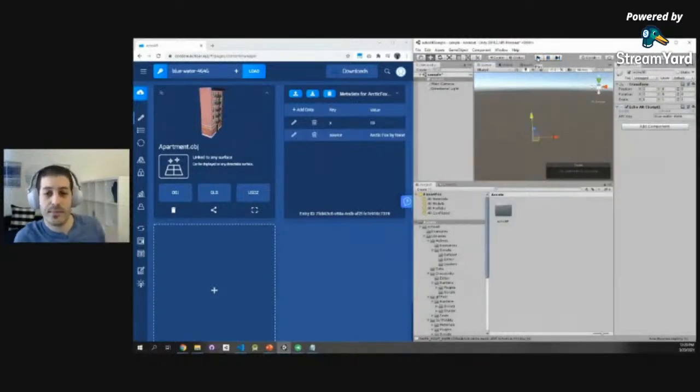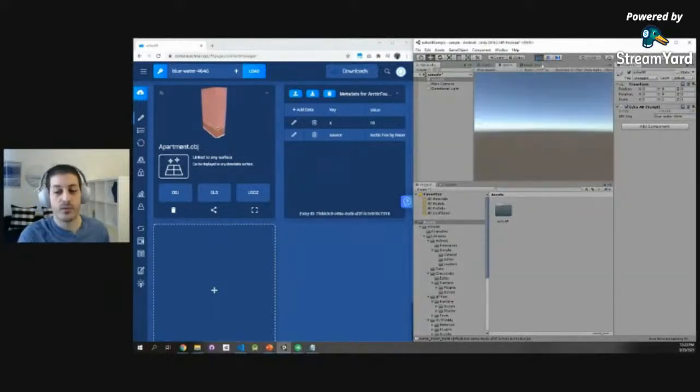Remember, nothing actually persists in memory. Everything comes from the cloud and is rendered in real time. What's cool about this is, again, your app that you're going to build will be super, super small, and you're able to push updates in real time. If I press play again, data will stream from the cloud to the device once more, to the game engine.